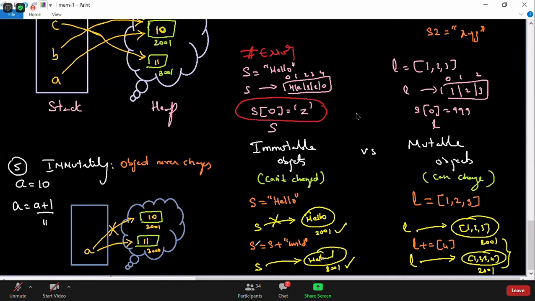Here you are concatenating and assigning, so a new object is getting created. This is a different example, but in this example you are going to that particular position and trying to change it to z. It never means that it becomes another object called Zello. But this can be one more example to prove that an immutable object never changes. So an immutable object we cannot change. In any case we try to change it, it will give an error, 100%.